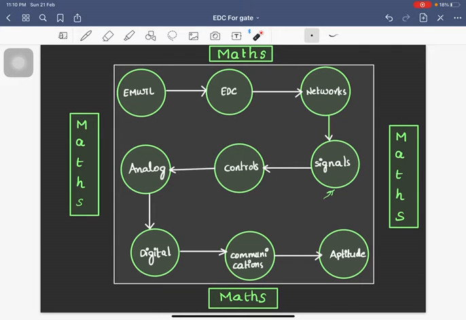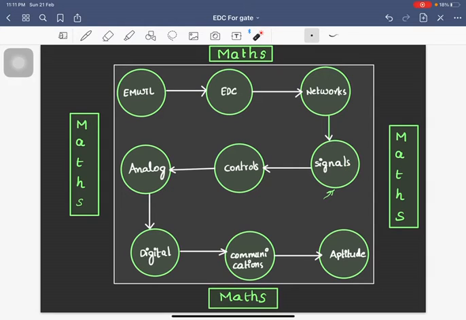Suppose you have an RC circuit. Generally, an RC circuit is an LTI system, since we have a linear capacitor and a linear resistor. If you apply a sinusoidal signal to it, what will be the output? That concept you are going to learn in signals. If a sinusoidal signal is applied to an RC network, which is an LTI system, then the output will also be a sinusoidal with amplitude scaling and phase shift. So these are somewhat interrelated.